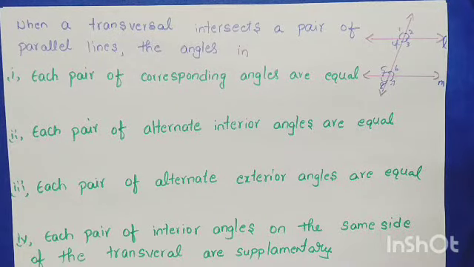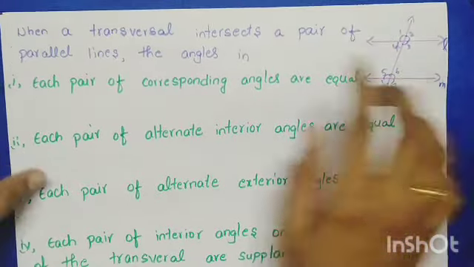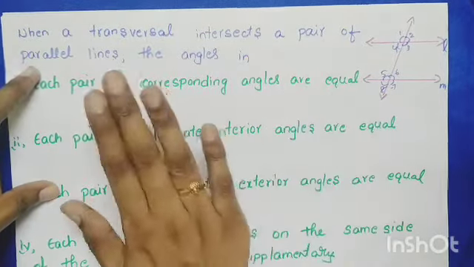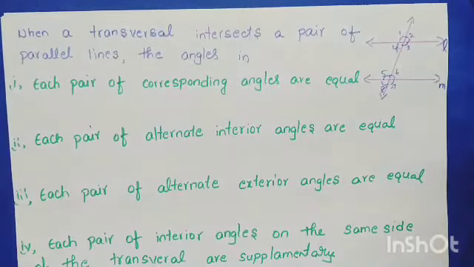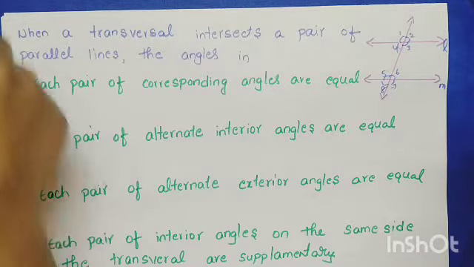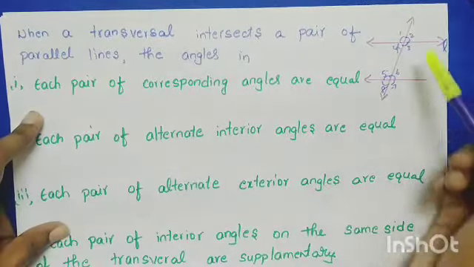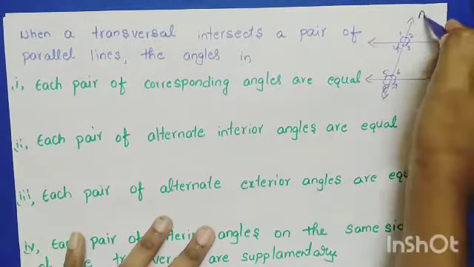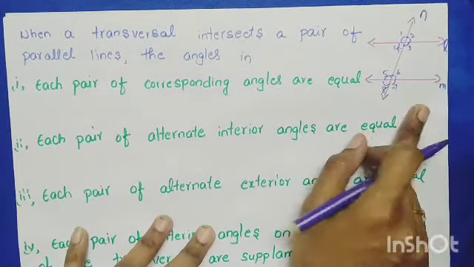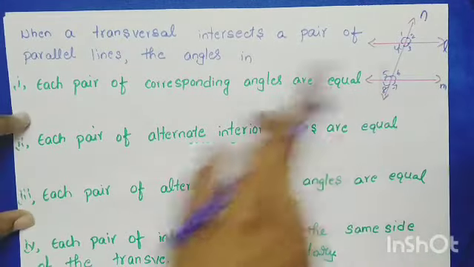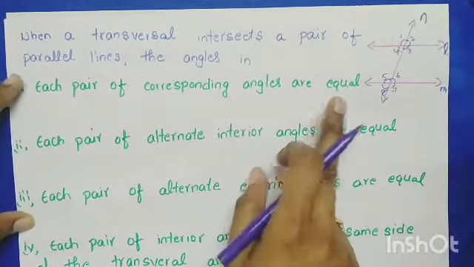Already yesterday we have learned what a transversal is and what the different angles made by the transversal are, right? So today we are going to cover some more points regarding transversals. When a transversal intersects a pair of parallel lines, we learned that if a transversal intersects two or more lines, then it forms angles. But here we are discussing a transversal intersecting a pair of parallel lines. For example, if n is a transversal of L and M, and L and M are parallel, then each pair of corresponding angles are equal.